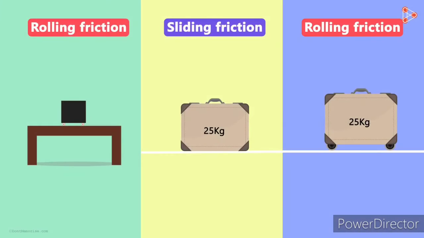So we got the concept of sliding and rolling friction. There is another interesting type of friction which we need to know about. Will the force of friction come into play only when the two things are in relative motion? Not necessarily. To know which kind of friction I'm talking about, watch our next video.